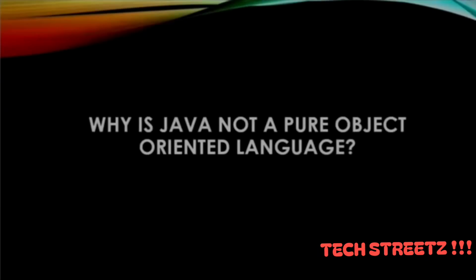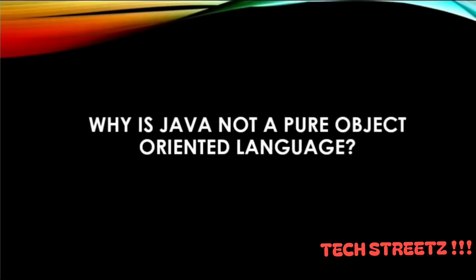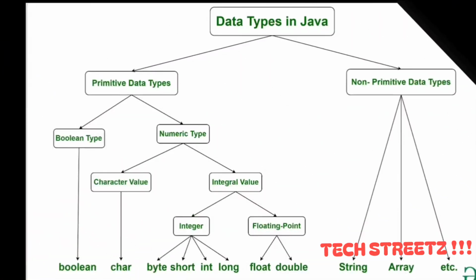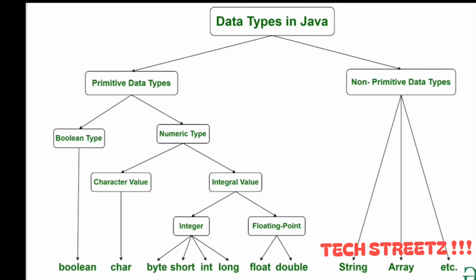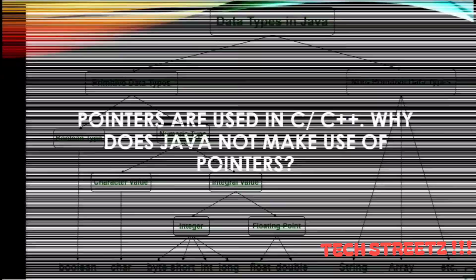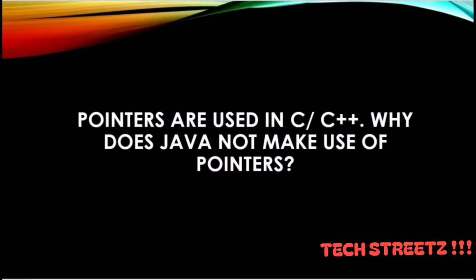Why is Java not a pure object-oriented language? Java supports primitive data types like byte, boolean, char, short, int, float, long, double, and so it's not a pure object-oriented language. Pointers are used in C or C++. Why does Java not make use of pointers?